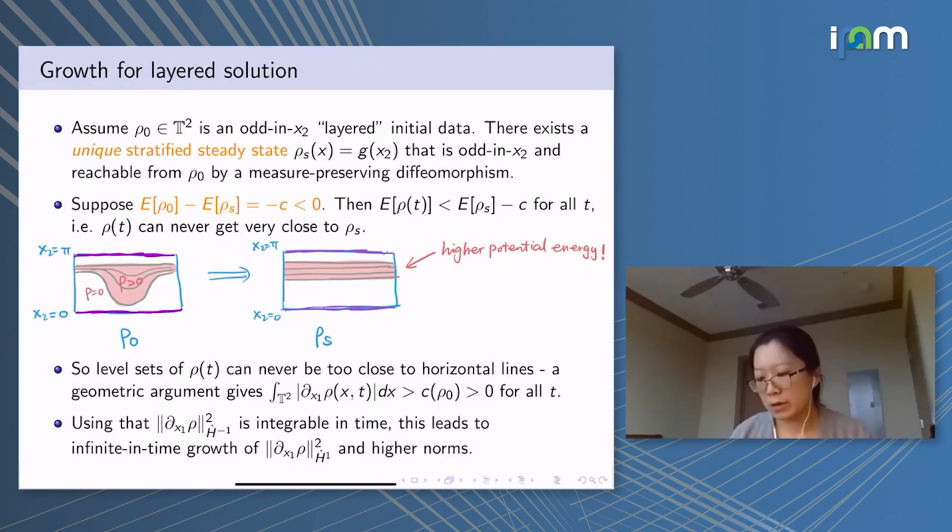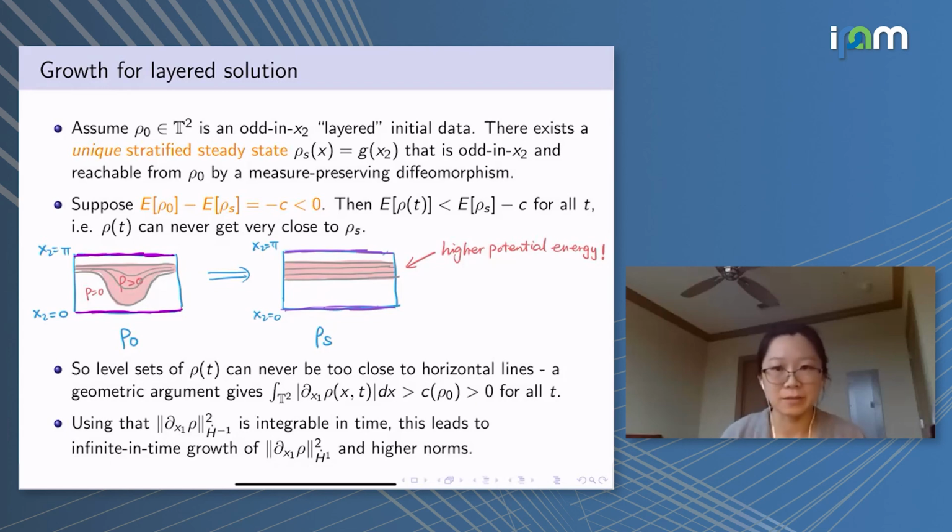And therefore rho of t can never get too close to any stratified state. And using that argument again, the L1 norm of this partial x1 of rho can't get too small, and therefore this leads to the growth, as time goes to infinity, of this H1 norm or anything higher.